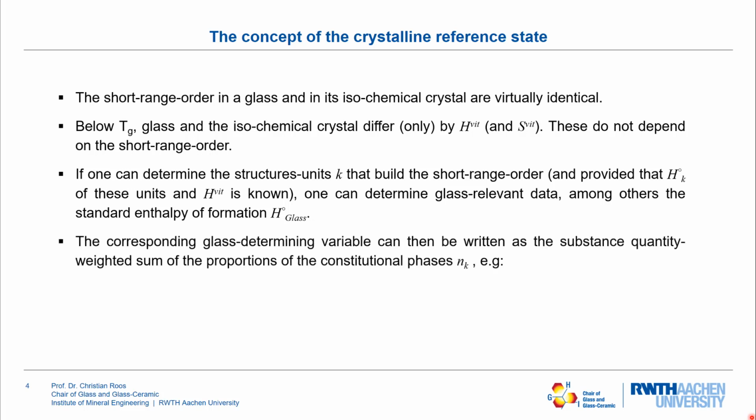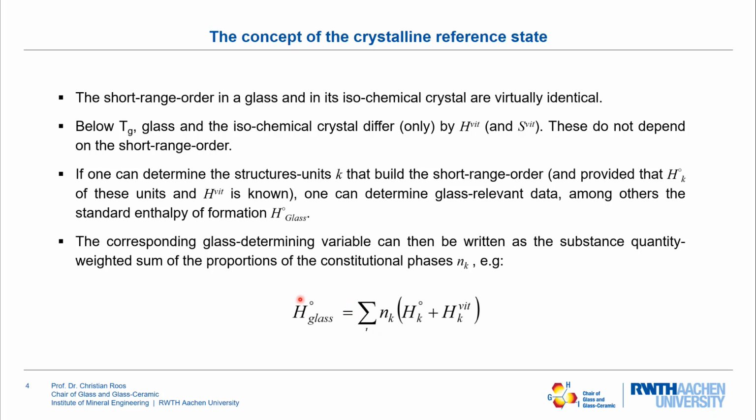The corresponding variable can then be written as a mole quantity-weighted sum of the proportions of the respective constitutional phases, or of the crystalline reference state phases. So in this video, constitutional phases is basically the same as crystalline reference state. This expression is then as follows here.